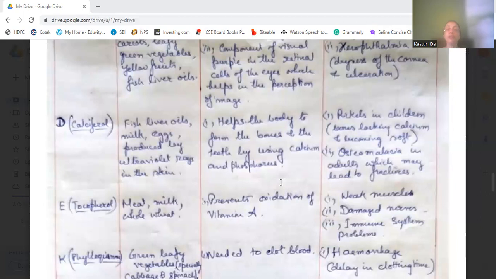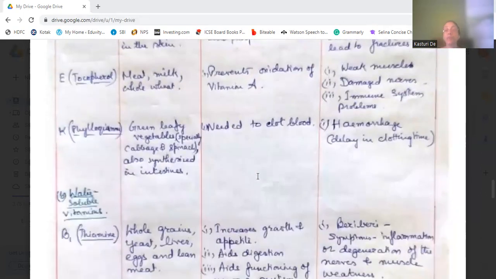Then we come to vitamin K, which is known as phytoquinone, found in green leafy vegetables, especially cabbage and spinach. They are also synthesized in the intestines. This vitamin K is very much required for blood clotting. With deficiency of vitamin K, clotting does not occur, so this will lead to hemorrhage. That is, blood will continuously flow out of the body, delaying the clotting time.